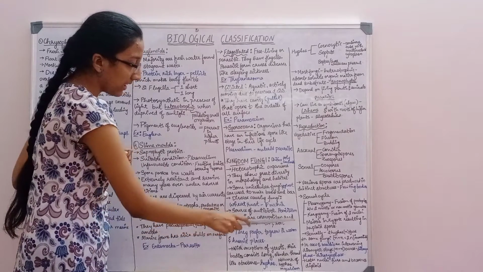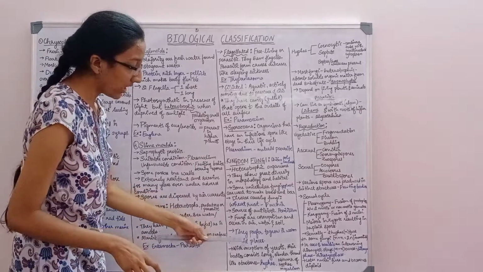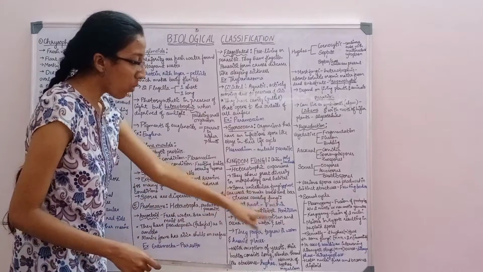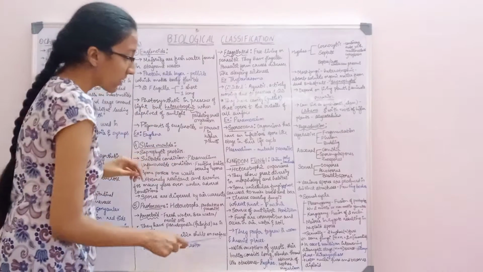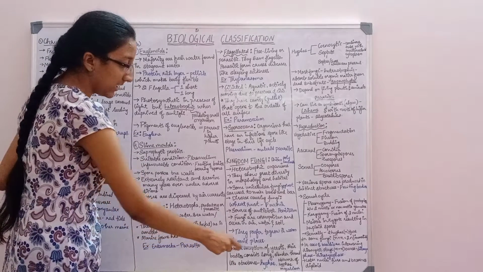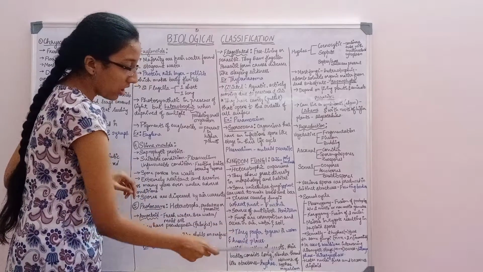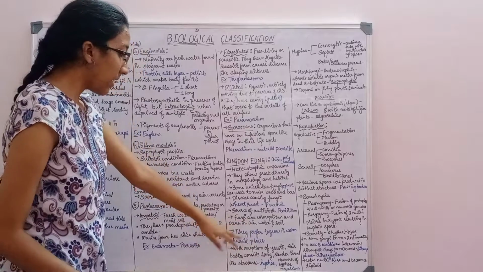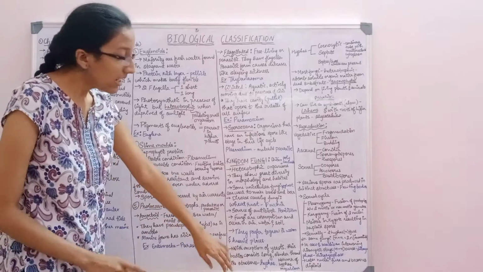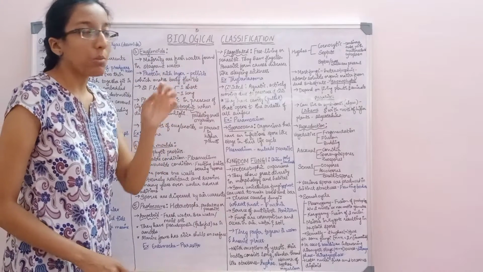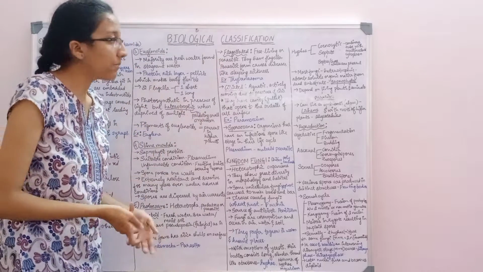Fungi are cosmopolitan and occur in air, water, soil, and wherever they can. This is very important: they prefer to grow in warm and humid places. Except for yeast, their body consists of long, slender, thread-like structures called hyphae. This is also important. One hypha, one more hypha, one more hypha, and the network of hyphae is called mycelium.